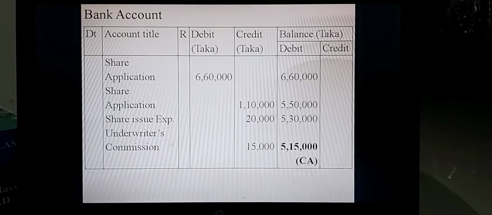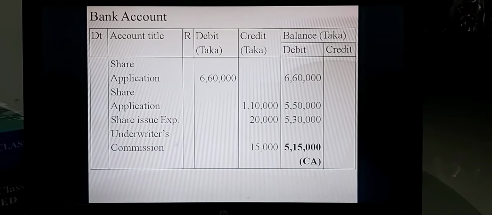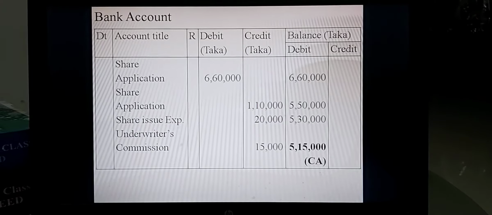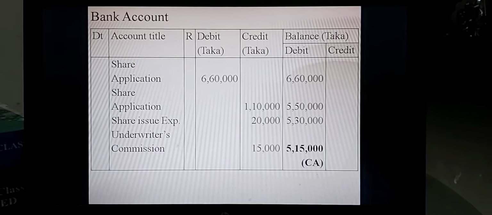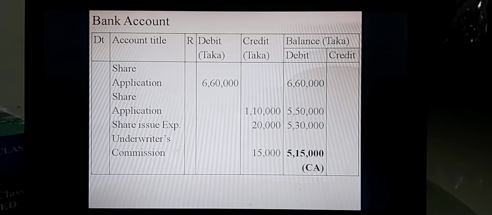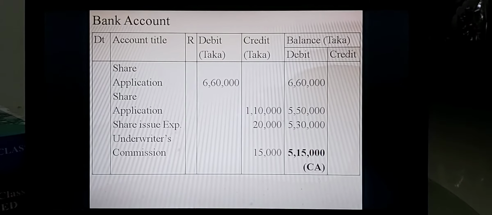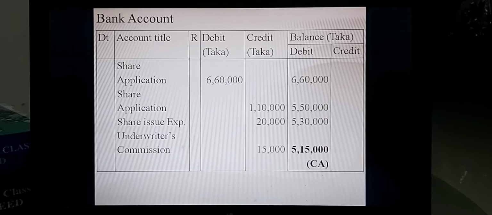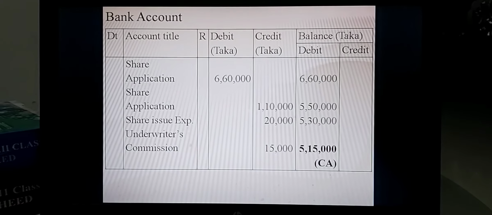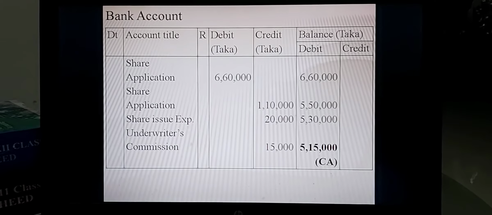So the posting is credited for Taka 1,10,000, but your balance is available 6,60,000 on the debit side. Debit and credit amounts are always deducted from the bigger amount. So 6,60,000 minus 1,10,000, that is Taka 5,50,000 of debit balance at this moment.